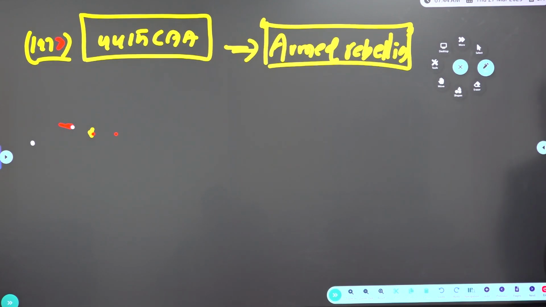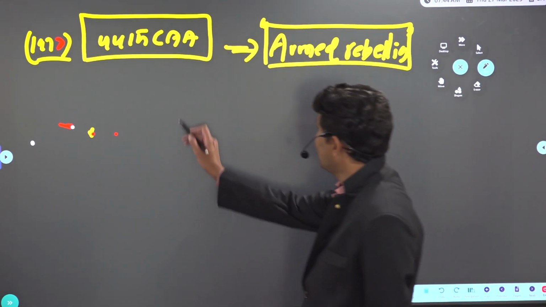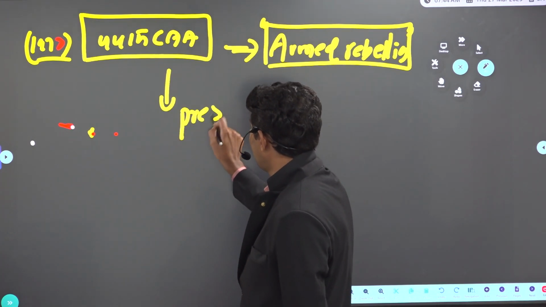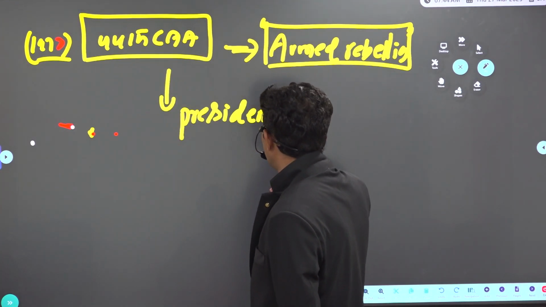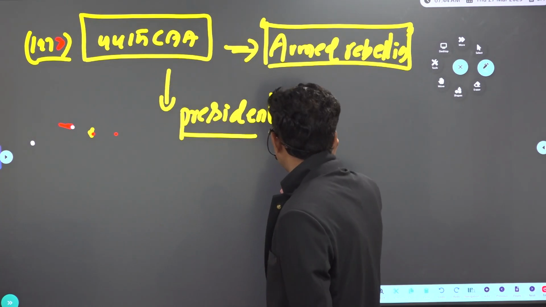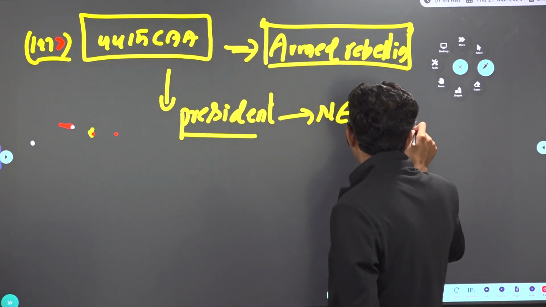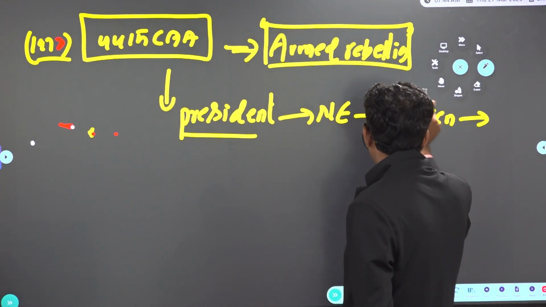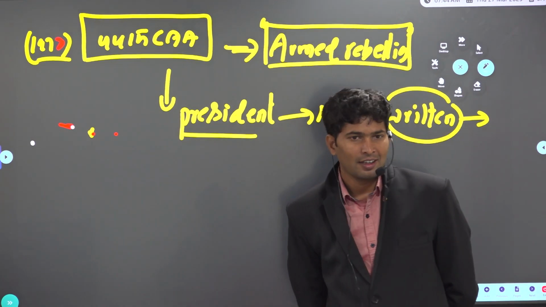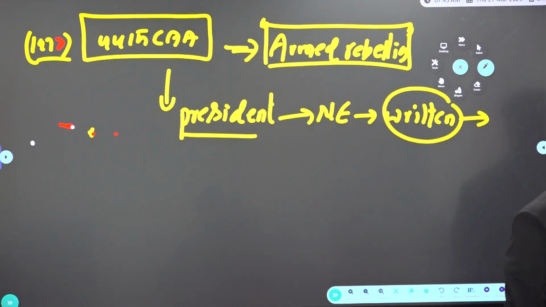Okay? So how many times was national emergency introduced based on armed rebellion or internal disturbance? Only one time. Overall, how many times was national emergency introduced? 3 times. Again, look at the word. The President can declare national emergency, as we already covered yesterday in emergency provisions, only when there is written recommendation. Look at the word: written recommendation. From whom? Of the cabinet, the written recommendation of the Council of Ministers.